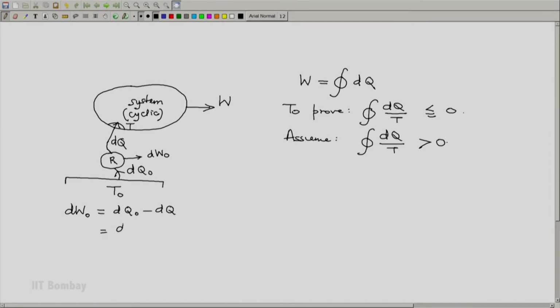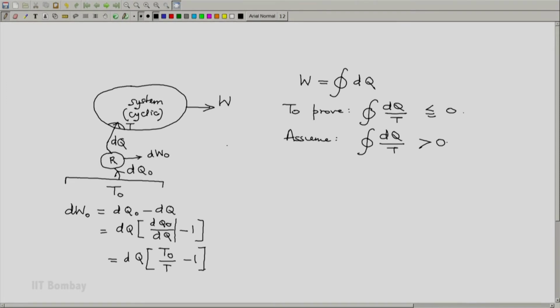Then algebra, write this as dq into dq naught by dq minus 1, and because this pertains to a reversible machine, this will be dq into the temperature at which heat is supplied to this reversible machine, that is T naught, divided by the other temperature T minus 1.